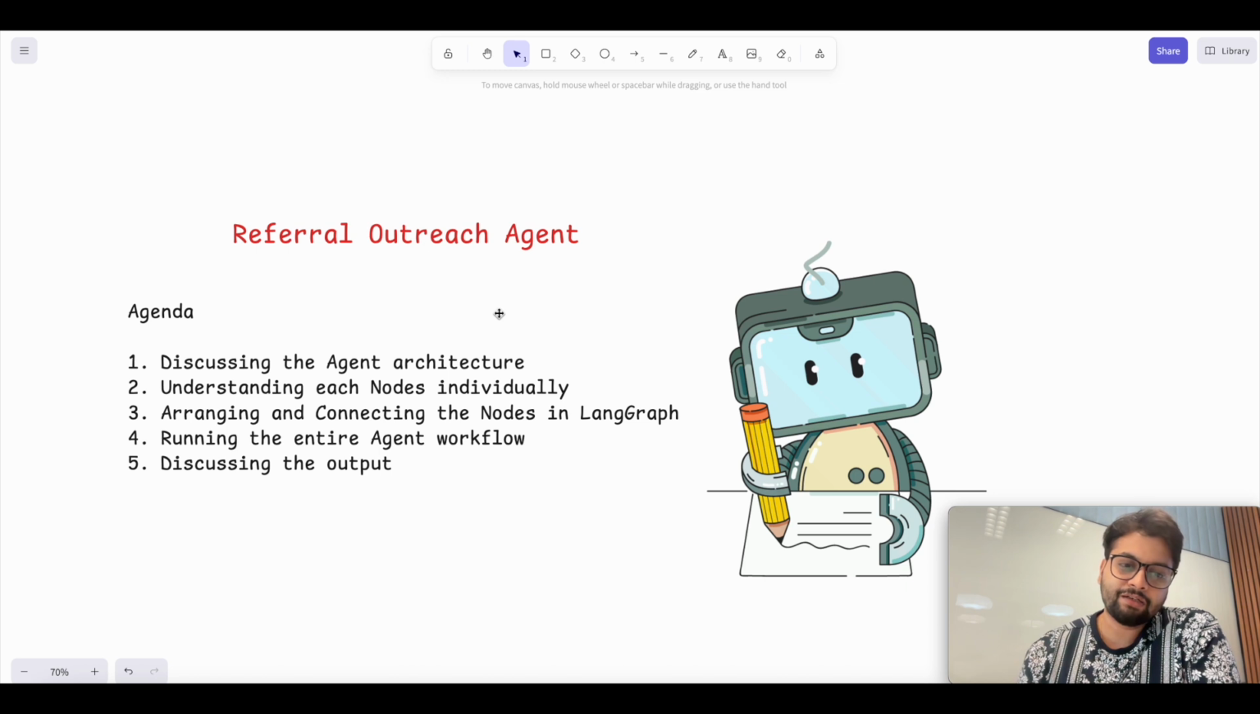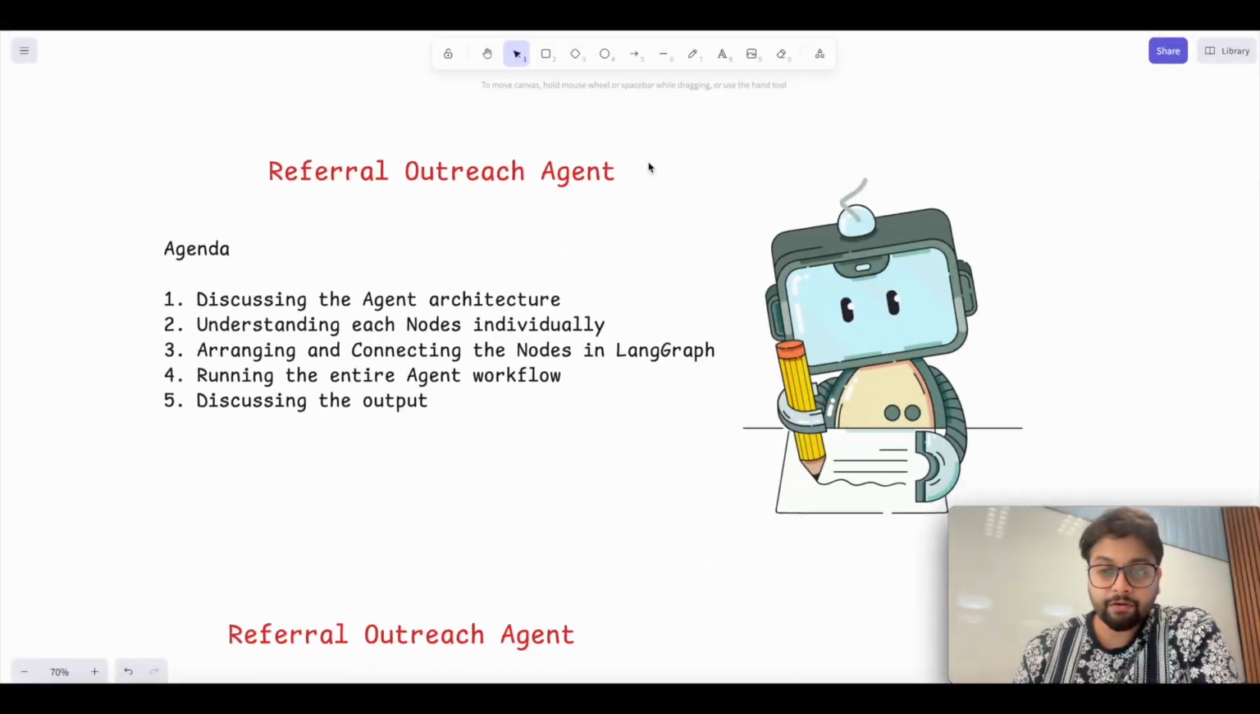Once we have understood the nodes, we're going to see how you can arrange and connect these nodes together in the LangGraph framework. Then, once you have connected all these nodes together and built a workflow in LangGraph, we'll see how you can run the entire agentic workflow. And at the end, we're going to discuss the output of the agentic workflow. So this is the agenda of the video. We have the intro cleared.